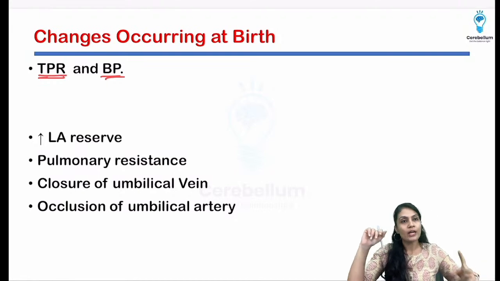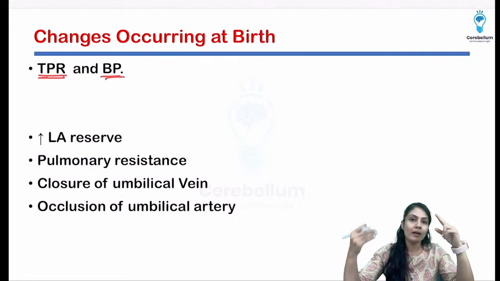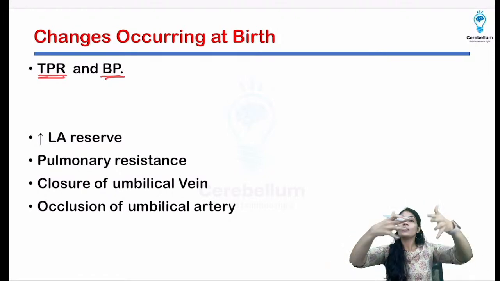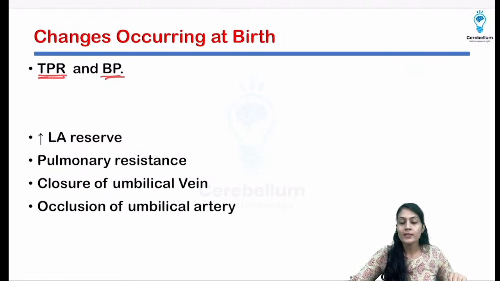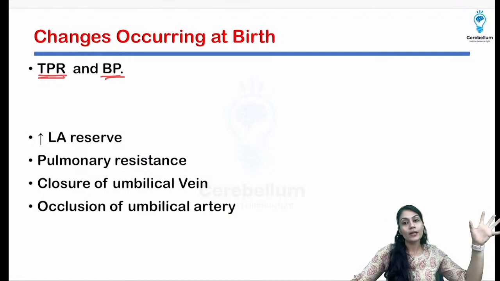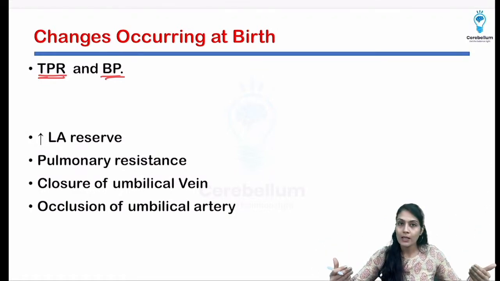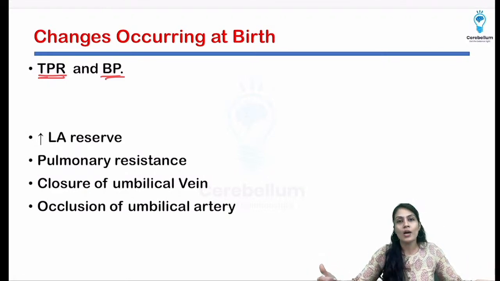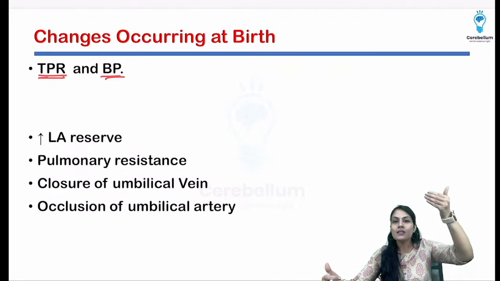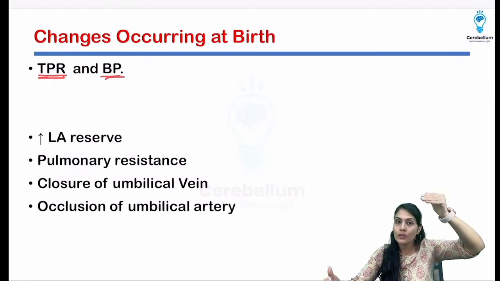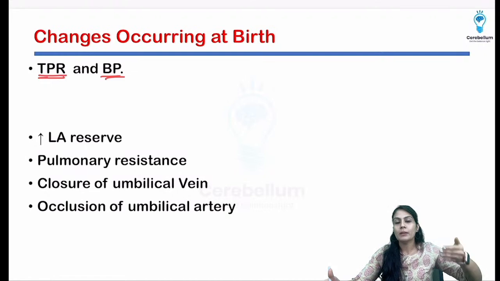Remember, I told you that we are clamping the umbilical artery also, and that's why the blood cannot go forward, so it will start accumulating backwards, and once it starts accumulating, it will put back pressure. Not only that, the hydrostatic pressure will increase, and because of that there will be an increase in the total peripheral resistance. As the total peripheral resistance increases, obviously the BP is also going to increase.